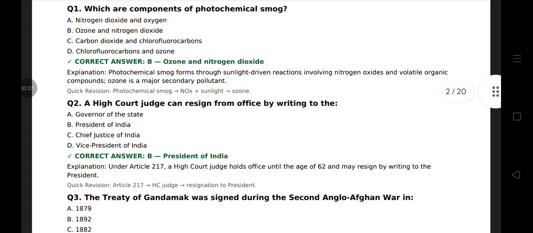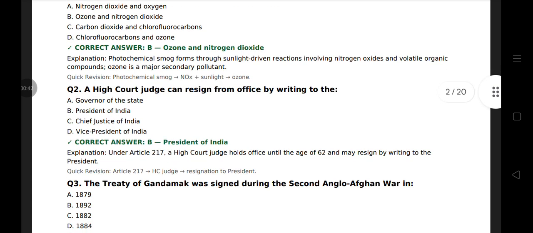Question 2. A High Court judge can resign from office by writing to the President of India. Under Article 217, a High Court judge holds office until the age of 62 and may resign by writing to the President.